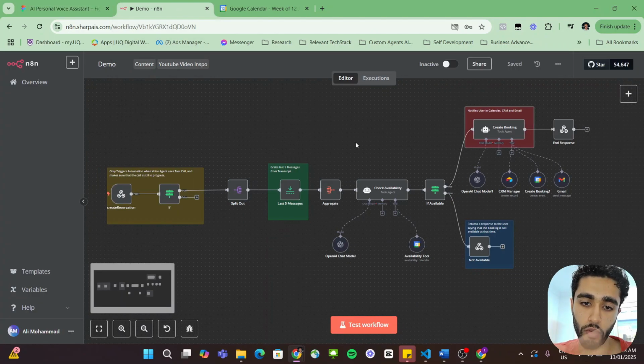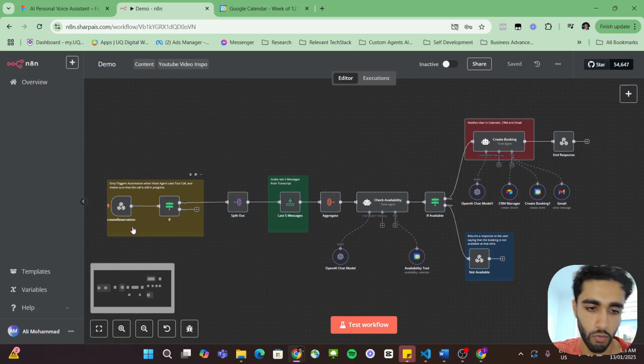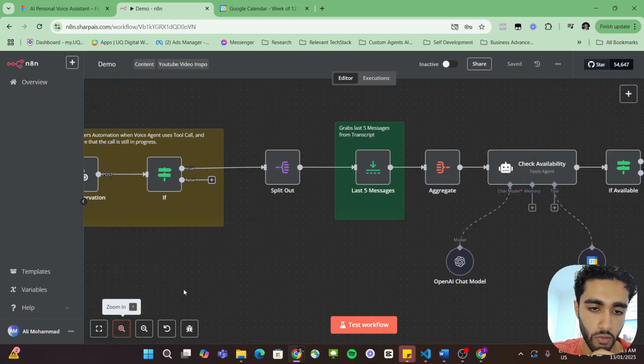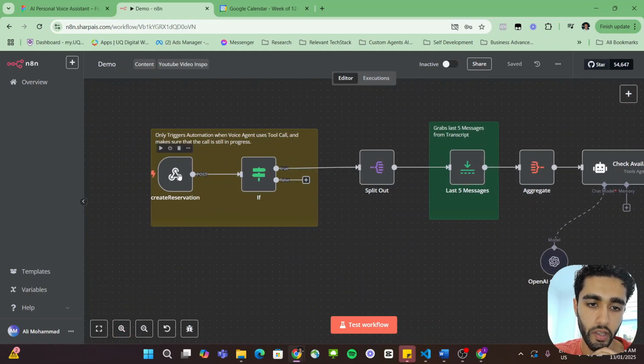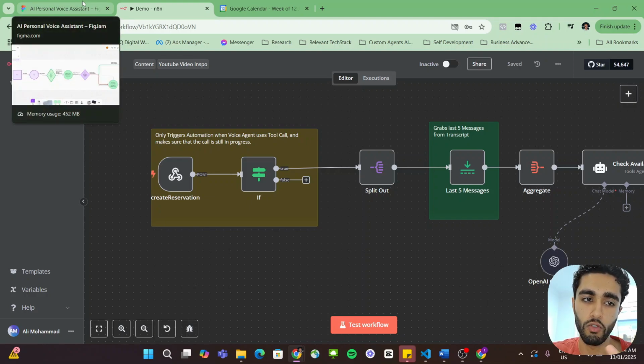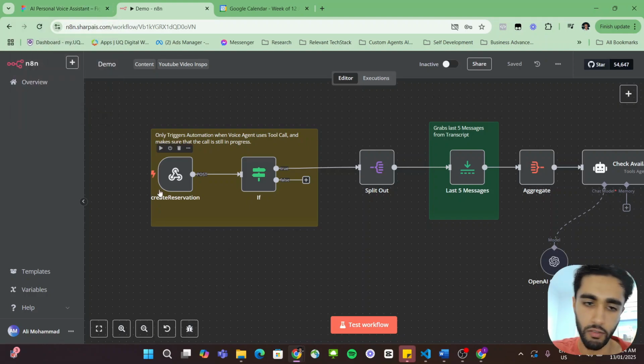So there's a bit that's going on here, but I'm going to try my best to explain it. I'm going to go very high level for now until we actually get some data with the voice AI agent, because it won't make much sense without some data. But essentially what we're trying to do here is, if I just zoom in real quick, this webhook is connected to our tool inside of Vapi and will trigger whenever we obviously confirm that booking information with the user. So that's been hard coded in Vapi. So this will only trigger once that information has been confirmed by the user.